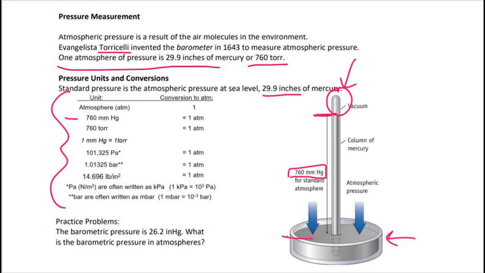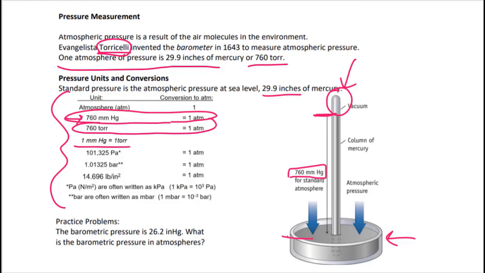So here we go. We know that 760 millimeters of mercury is equal to 1 atmosphere. And 1 atmosphere is also equal to 760 torrs, torr being named after Torricelli, who invented the barometer. So we can then essentially say that 1 millimeter of mercury is equal to 1 torr.